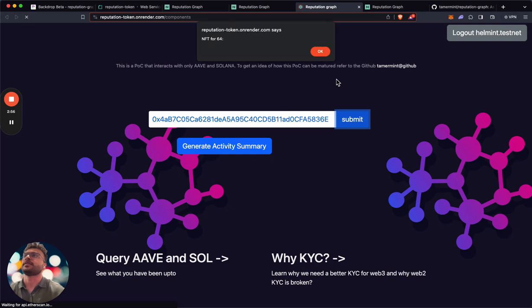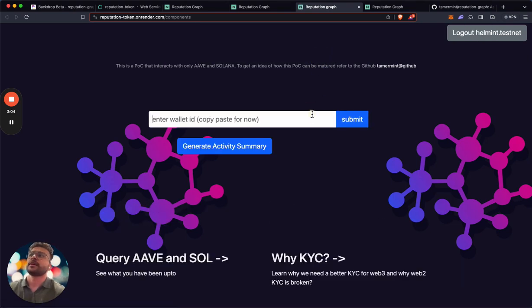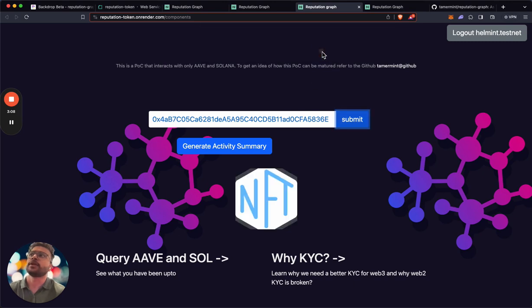Again, if it's not working, yep, it says 64. I'm getting a score of 64, and I'll also get a token here. The token is a representation of your unique activities on chain, which you can use to leverage other services.